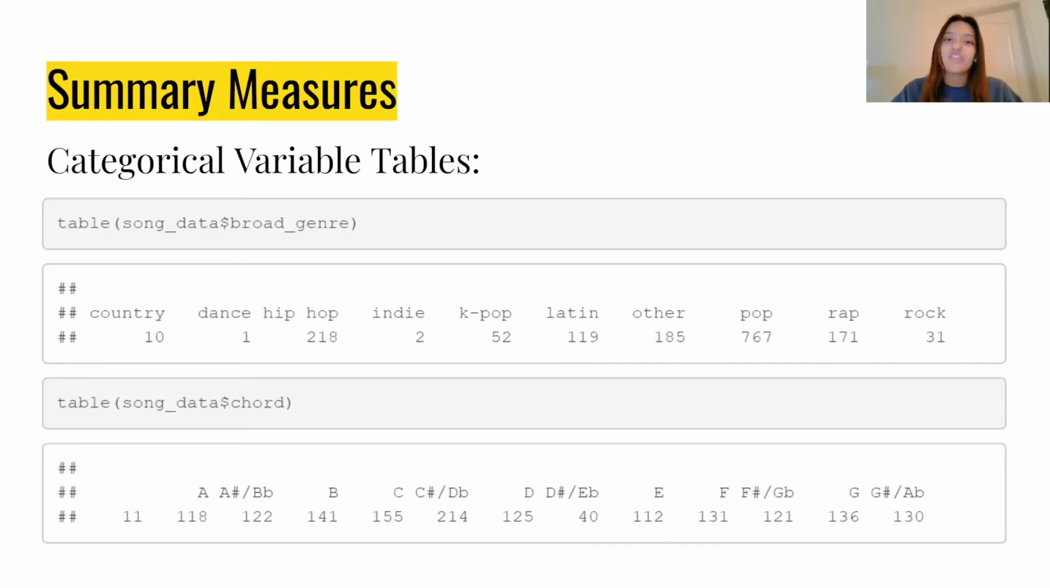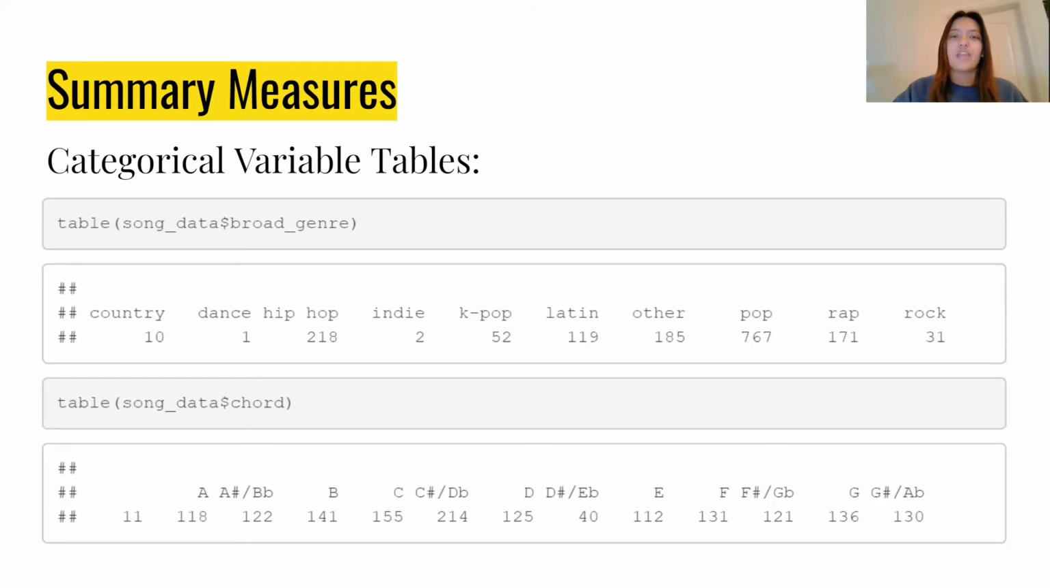There were 10 country songs, 1 dance song, 218 hip hop songs, 2 indie songs, 52 K-pop songs, 119 Latin songs, 185 other songs, 767 pop songs, 171 rap songs, and 31 rock songs.